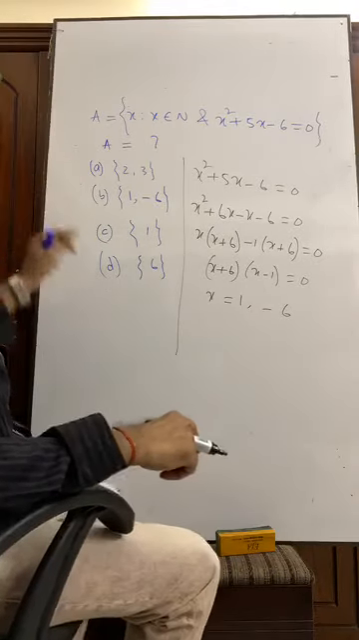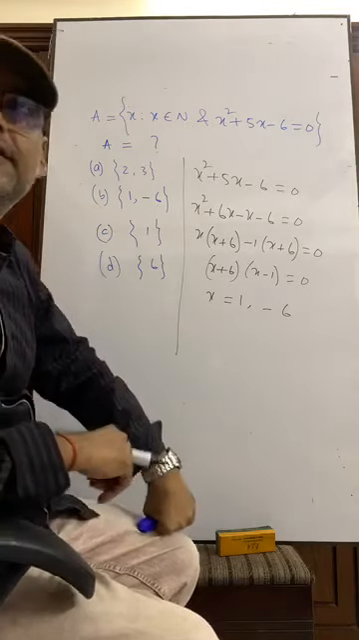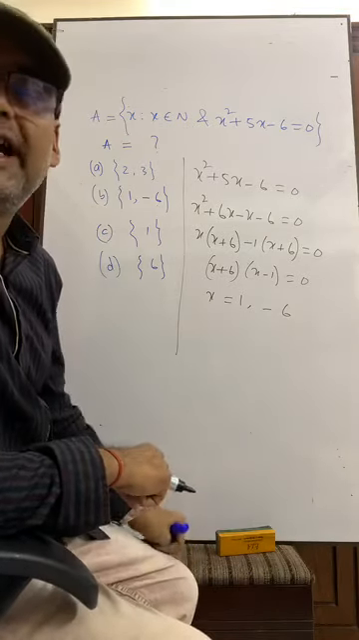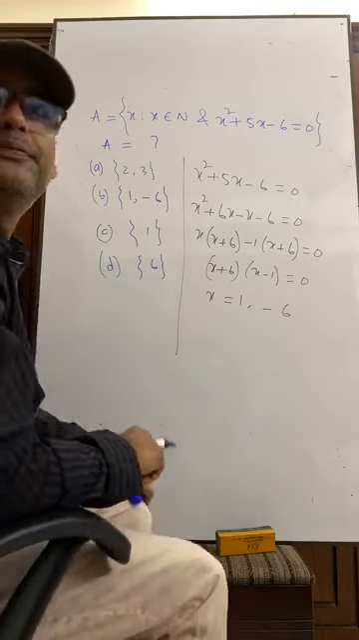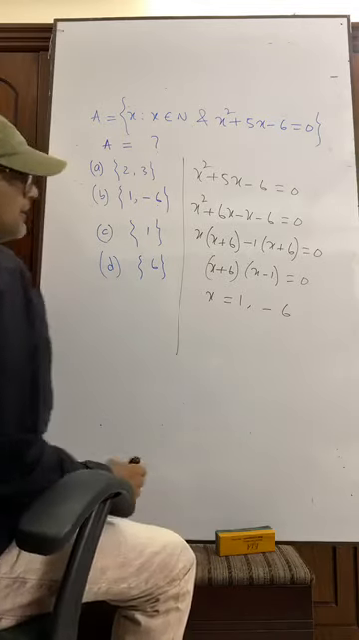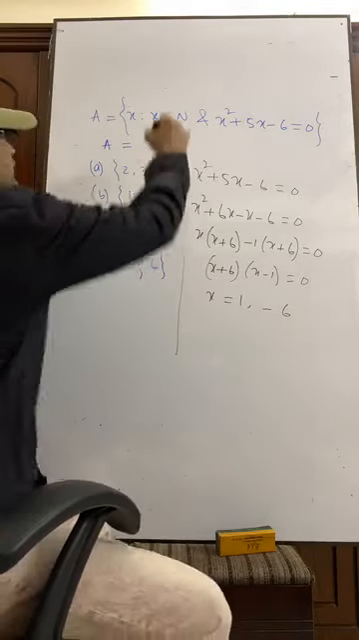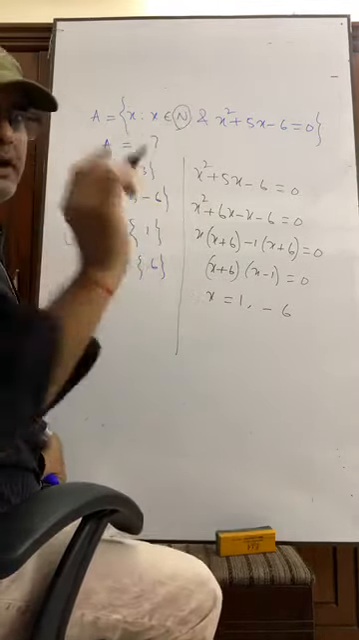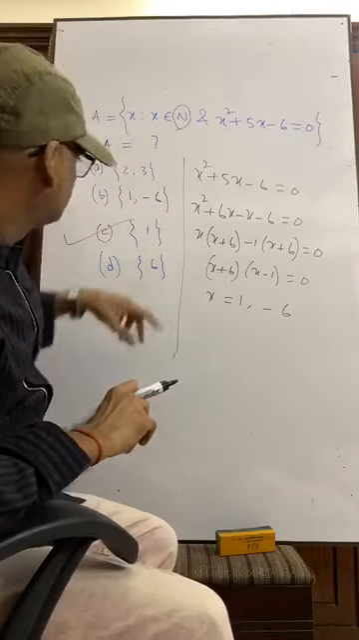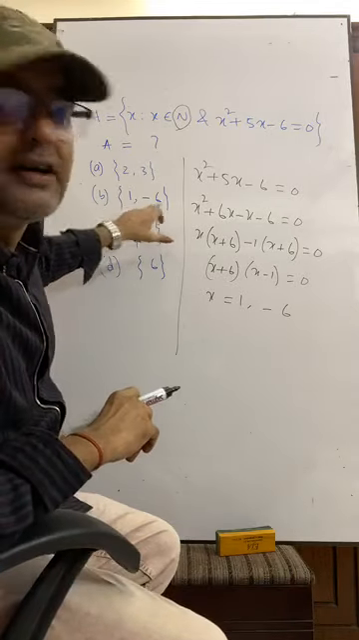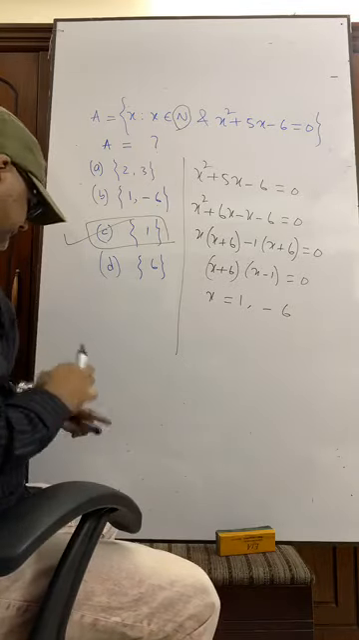So what should be the answer? This question number B. Only one student has written the correct one. Which one? Number C. I mentioned here n for natural number. Minus 6 is not a natural number. So our answer is C.